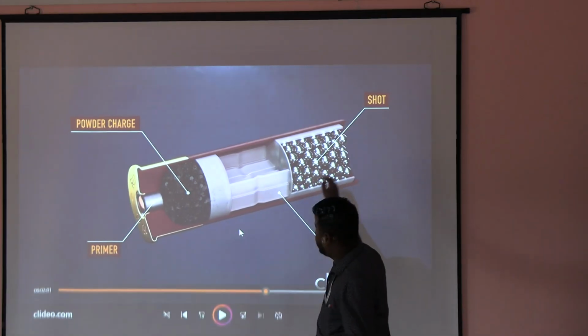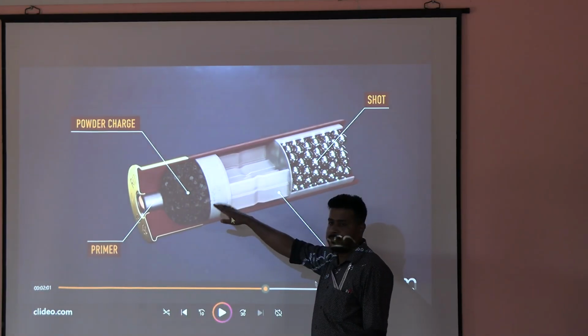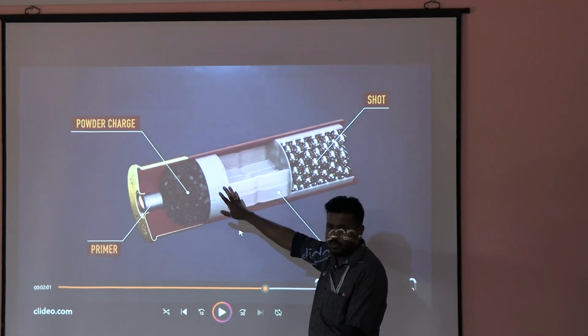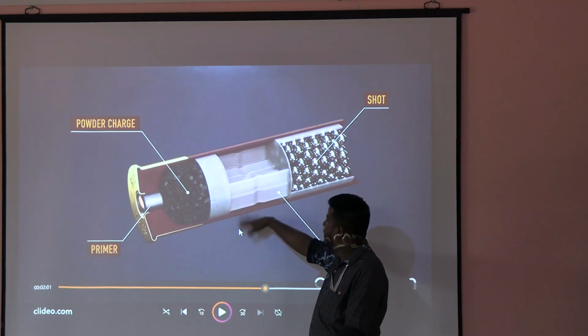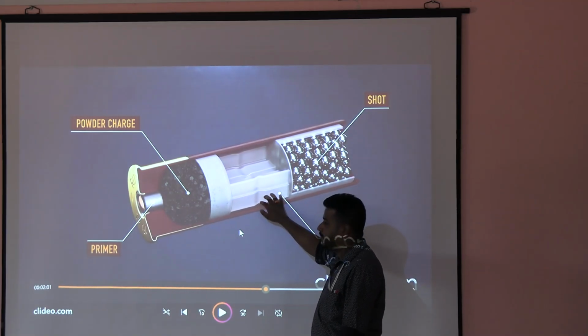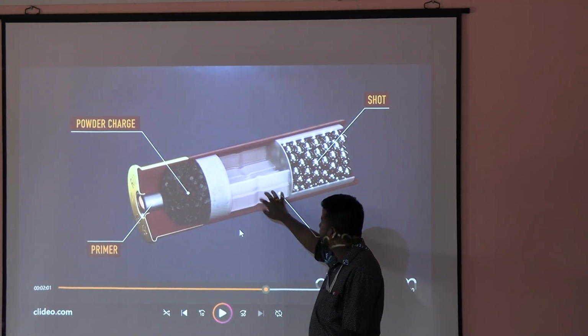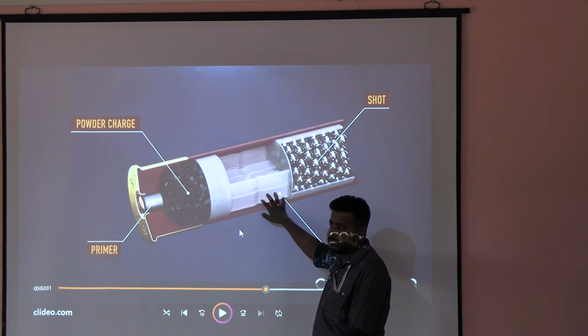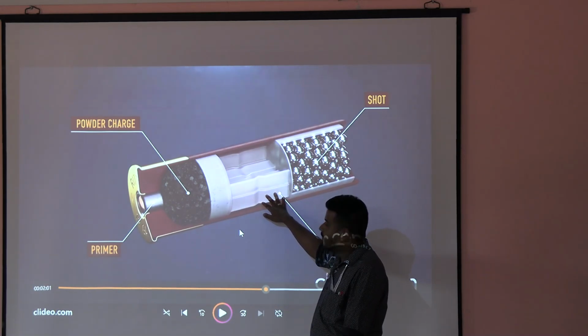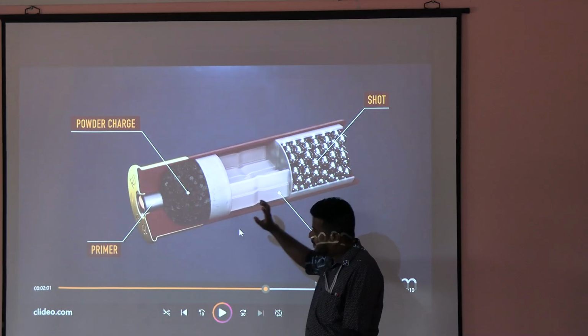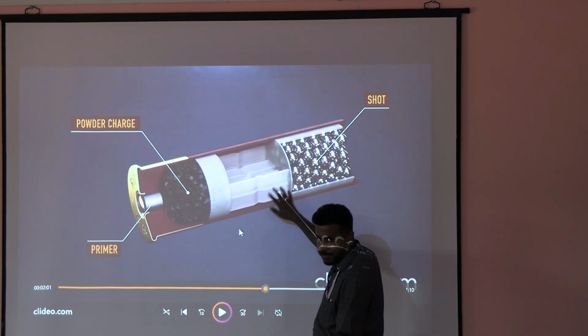Okay. Now primer, same thing. उस bullet में जो है, here also same thing. What is the function of this wad? Silence. What is the function of this wad? This separates the shot from the gunpowder. क्यों? बाकी चीज क्यों नहीं रख सकते? You are some 70% correct. Separate करता है.